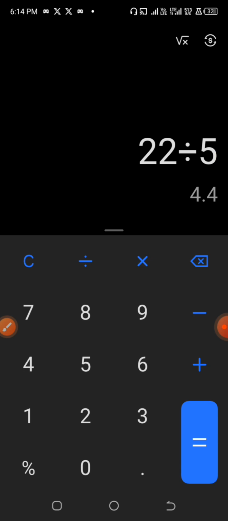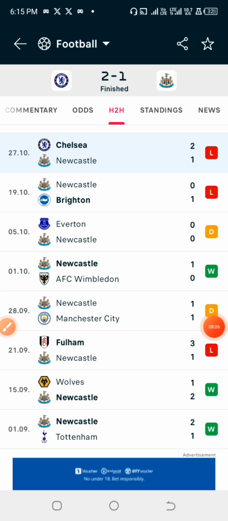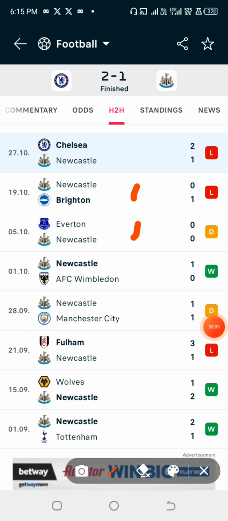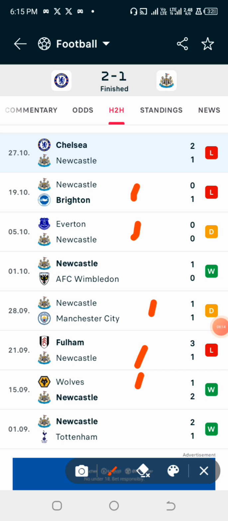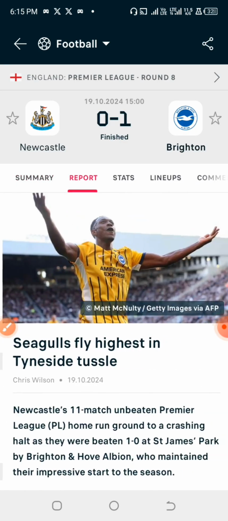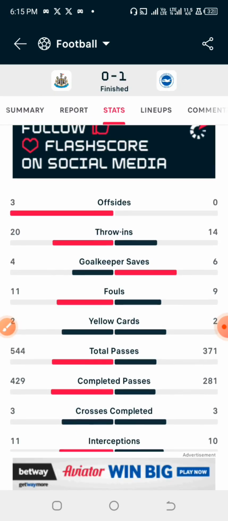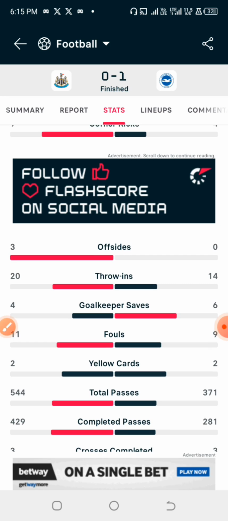Now we are going to look into the average yellow card that the away team also got in the last previous games against other opponents. Alright, so we are going to be looking into just 5 games. Alright, so last 5 games against other opponents, and let's check the yellow cards for them. So for Newcastle, in the match against Brighton, they had just 2 yellow cards.